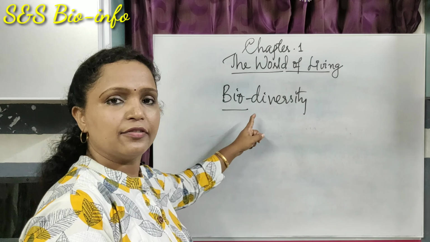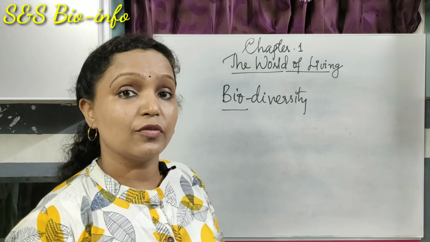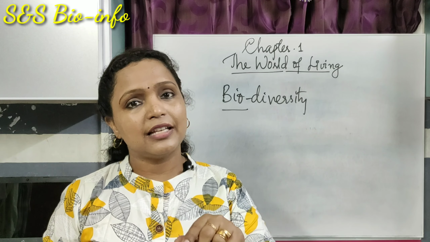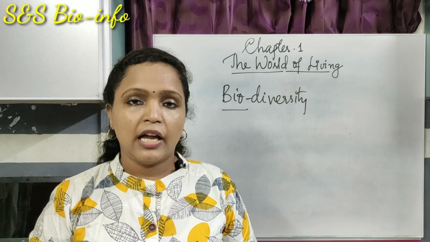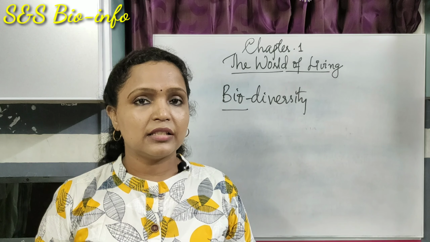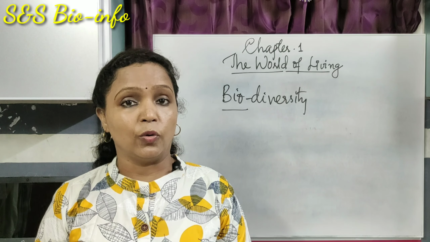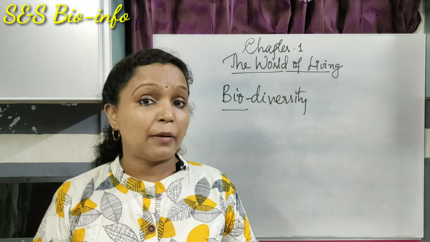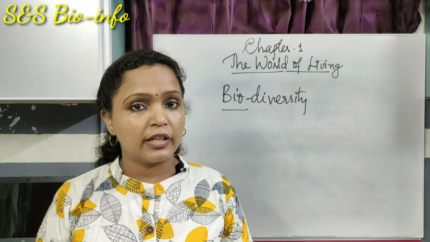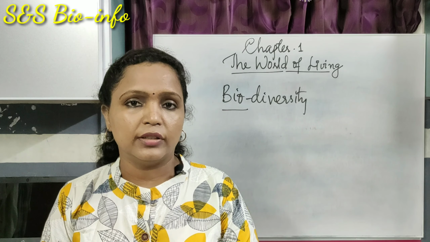Bio means alive. Diversity means variety. So biodiversity means variety of organisms that exist on the earth. Earth is a life supporting planet. Earth provides all necessary materials or factors which are necessary for the survival of life. That's why the different types of life forms or living organisms exist peacefully on the earth.